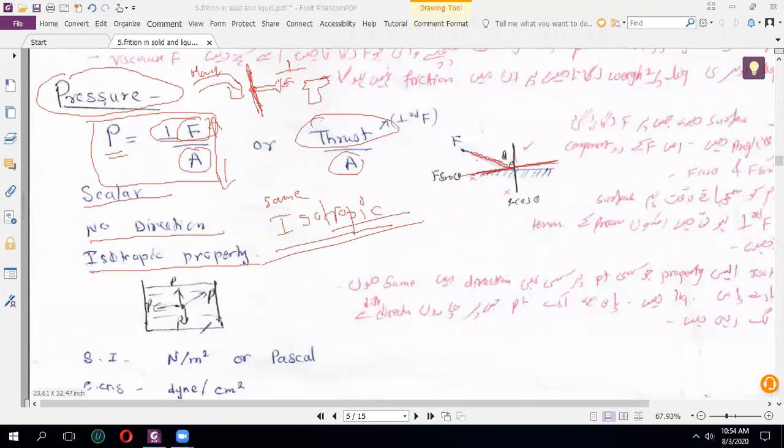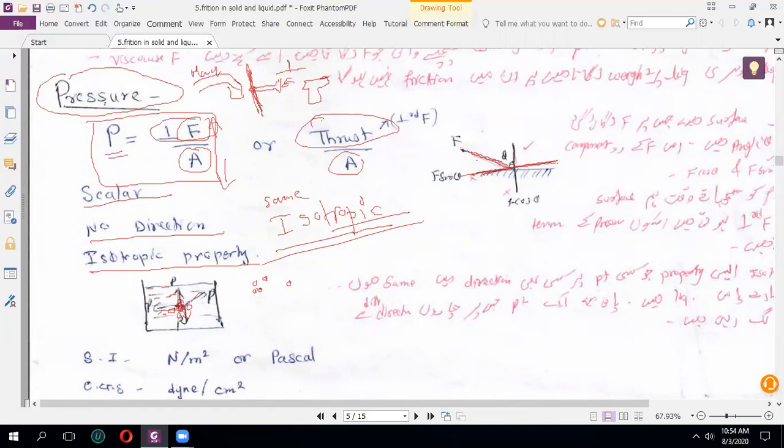Now we will see the example here. A container contains liquid. Now we know that each liquid, suppose I'm taking this liquid, performs equal pressure on both sides, because above it there will also be liquid, on its left side, right side, and downward side also liquid is present.